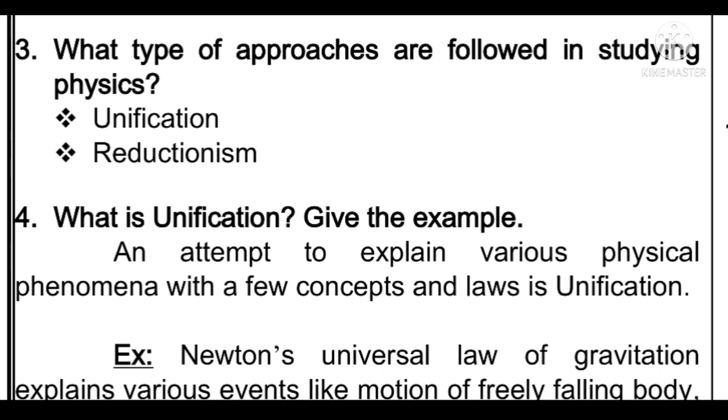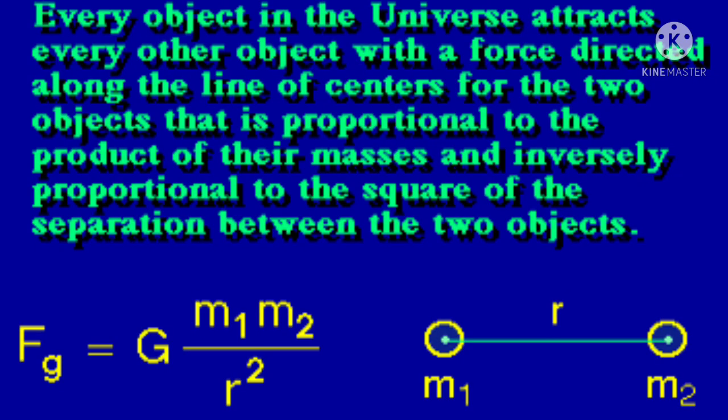unification. In order to understand this in a better way, let us consider Newton's universal law of gravitation. According to Newton's universal law of gravitation, every object in the universe attracts another object with a force which is directly proportional to the product of the masses and inversely proportional to the square of the distance between them.